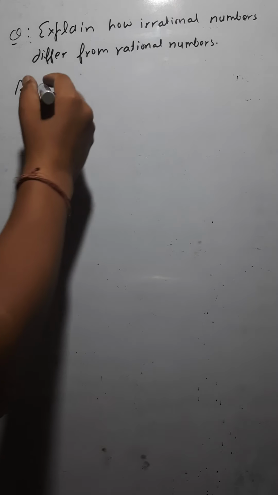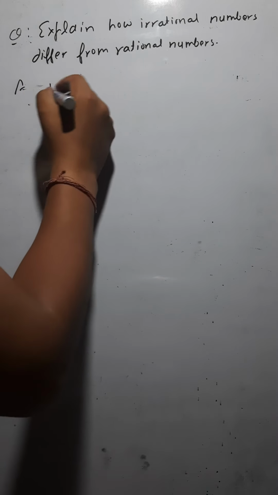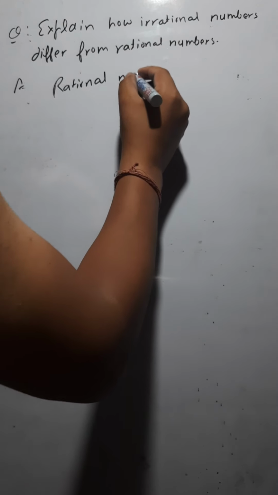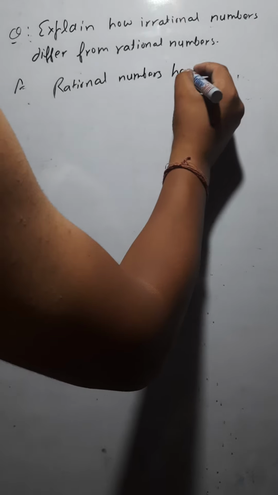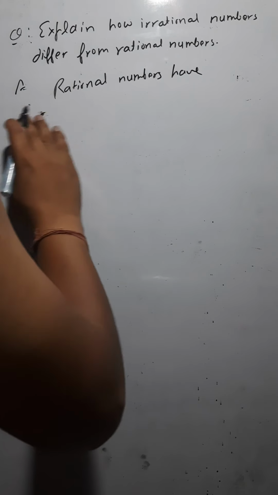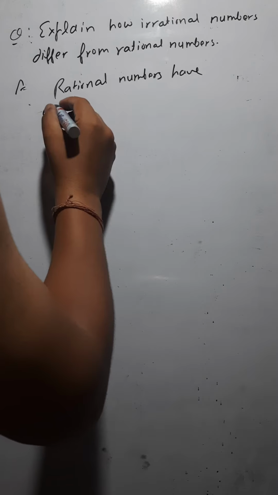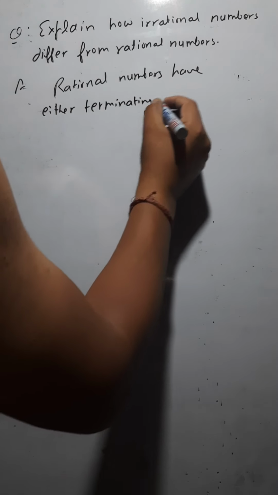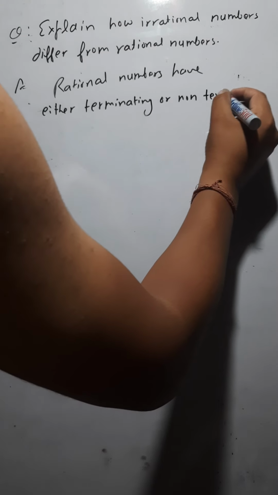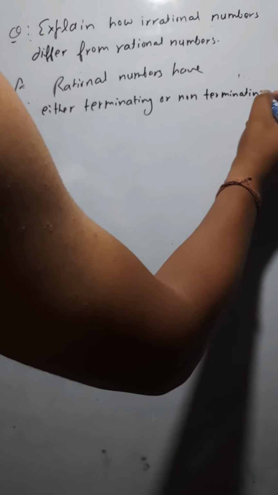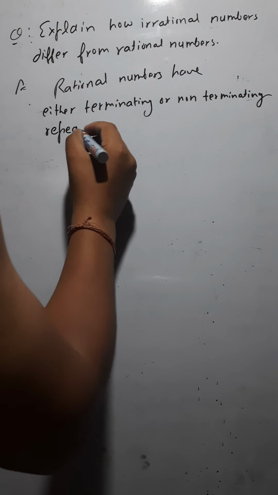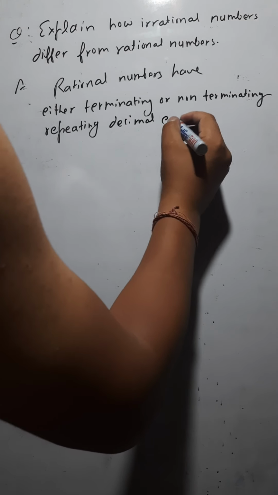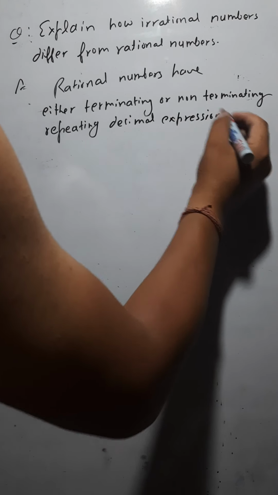Now if you see, rational numbers have either terminating or non-terminating repeating decimal expression, isn't it?